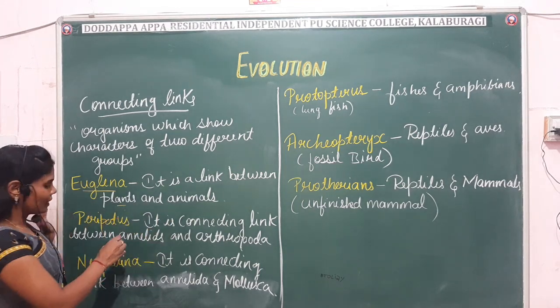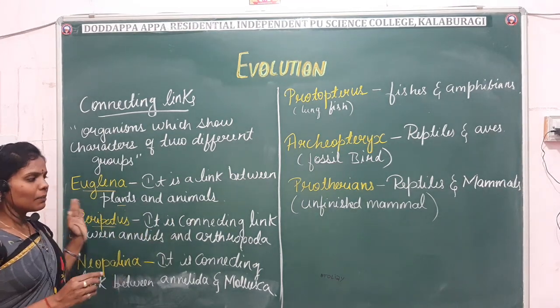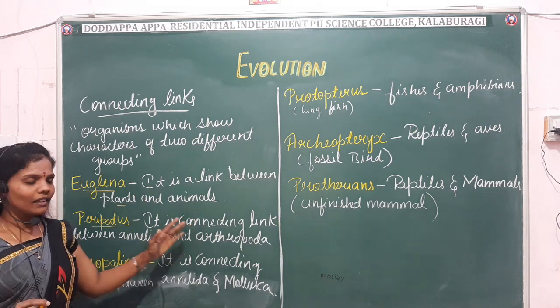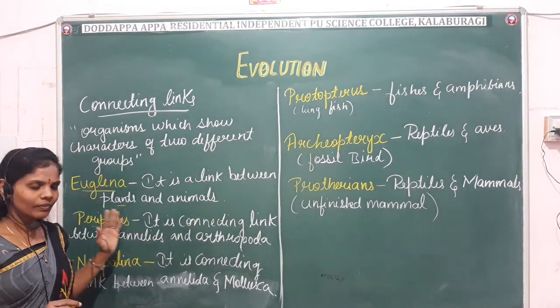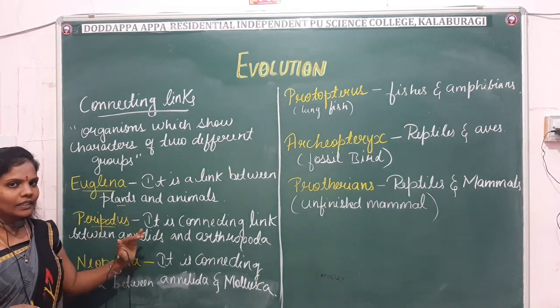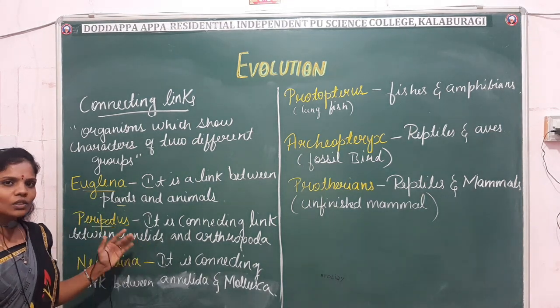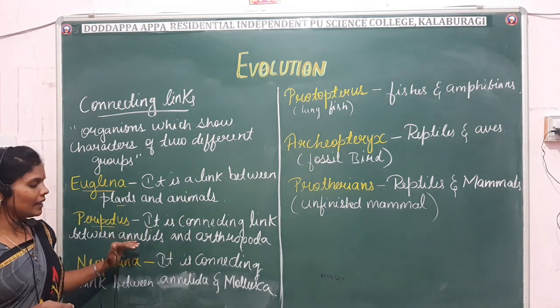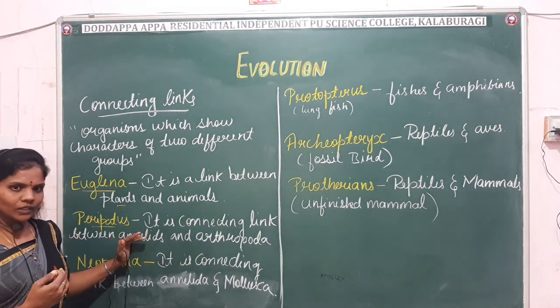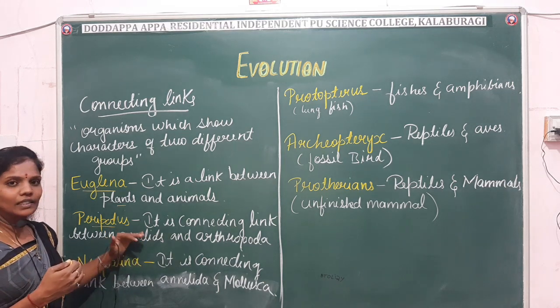Another example, Peripatus. Peripatus is a connecting link between the Annelida and the Arthropoda. Means it has the characters, features of both Annelida and Arthropoda. Annelida, for example, has segments on the body, a vermiform body and segments.